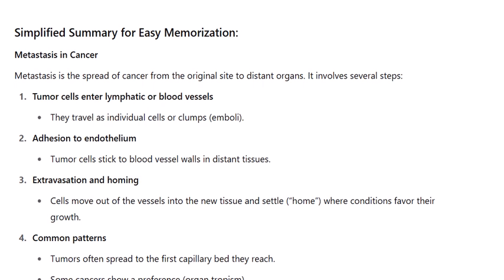2. Adhesion to endothelium. Tumor cells stick to blood vessel walls in distant tissues. 3. Extravasation and homing. Cells move out of the vessels into the new tissue and settle home, where conditions favor their growth. 4. Common patterns.